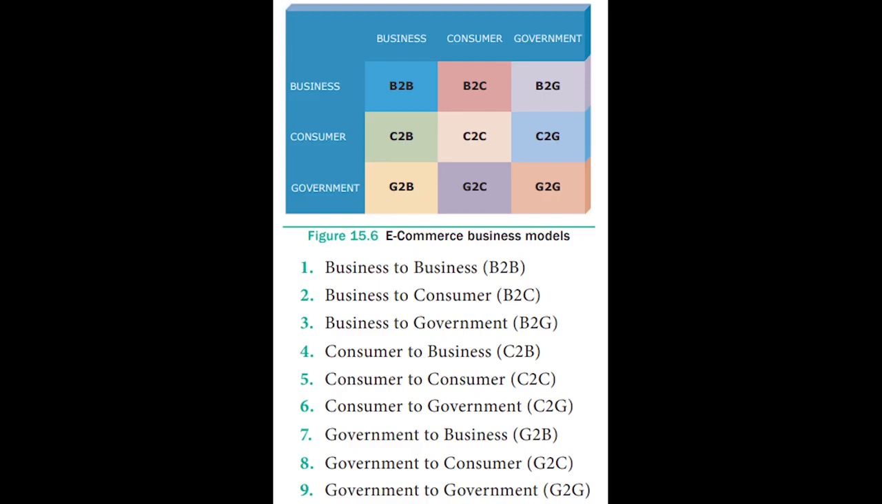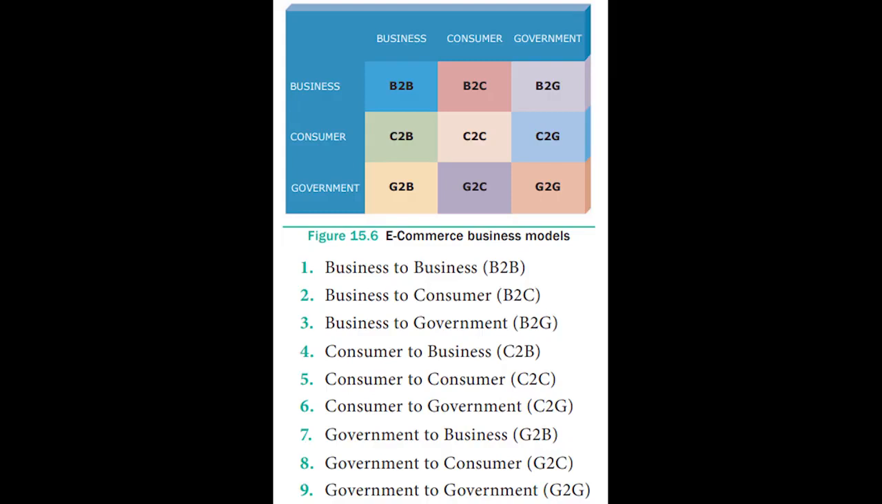I don't know whether you have learned this one in your 11th standard commerce. I'll just remind you: business to business, that is B2B; business to consumer, that is B2C; business to government, that is B2G. In the same way, consumer to business, that is C2B; consumer to consumer, that is C2C; consumer to government, that is C2G; government to business, that is G2B; government to consumer, that is G2C; government to government, G2G.